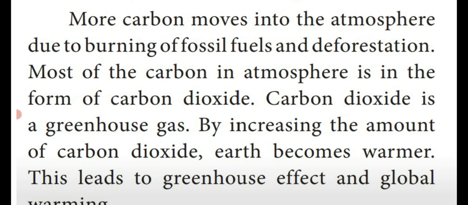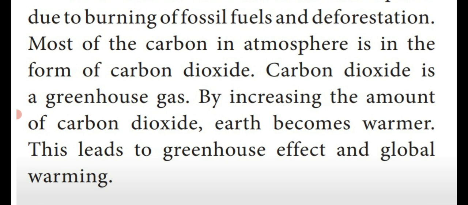See the second next line. By increasing the amount of carbon dioxide, earth becomes warmer. Warmer means the increase in temperature. This leads to greenhouse effects and global warming. Greenhouse effect means the temperature increased in the atmosphere, which causes problems in the ozone layer. The ozone layer present in the atmosphere prevents the ultraviolet rays coming to the earth. That layer is known as the ozone layer.